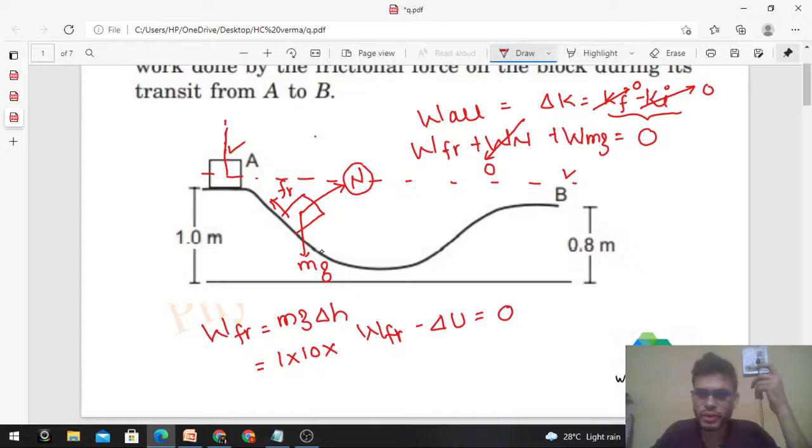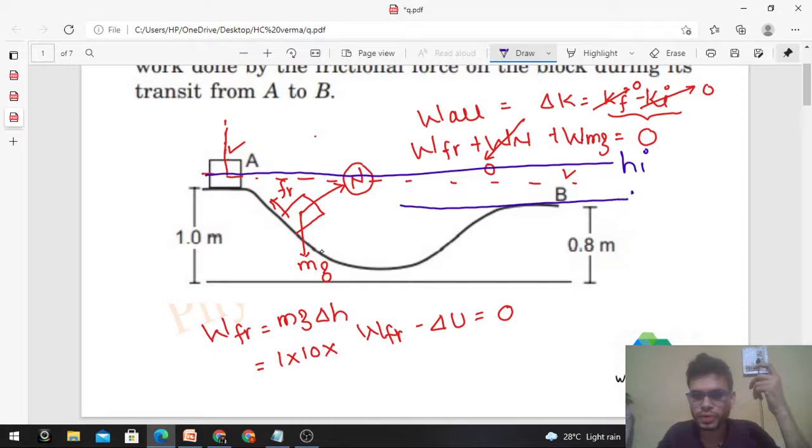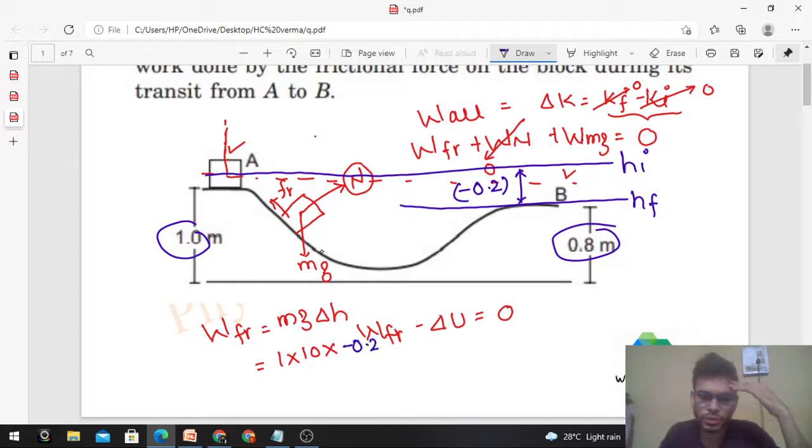Let me use a different color. इस तरह से देखो, ये आपका h initial हो गया और ये हो गया आपका h final. So what is delta h? H final minus h initial, that will be minus of 0.2. ये 0.8 है और ये 1 meter है. So the difference, that is 0.2, and you have to take minus sign because h final is below h initial. So यहाँ पे minus of 0.2. So it will be minus 2 joule. This is the work done by the friction for the motion of block from point A to point B.